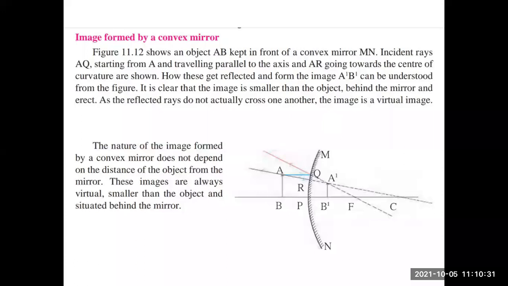The nature of the image formed by a convex mirror does not depend on the distance of the object from the mirror. These images are always virtual, smaller than the object and situated behind the mirror. Yes, as it is virtual, it will always be behind the mirror.